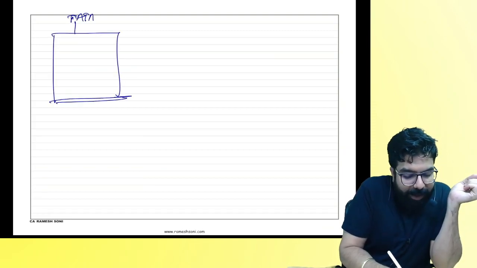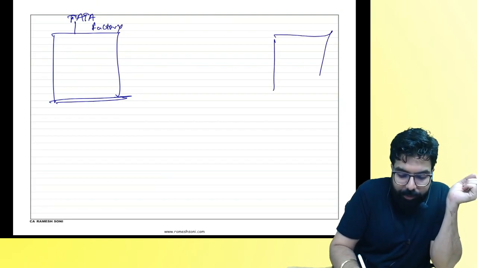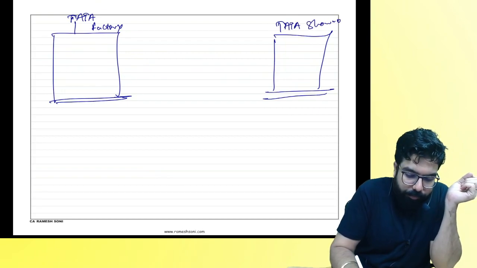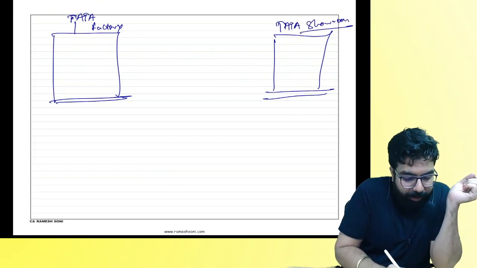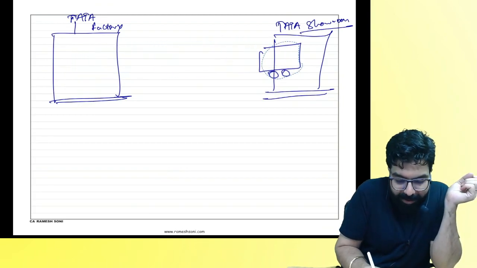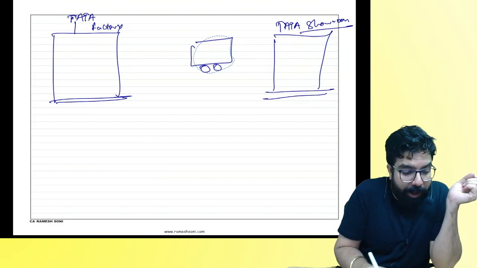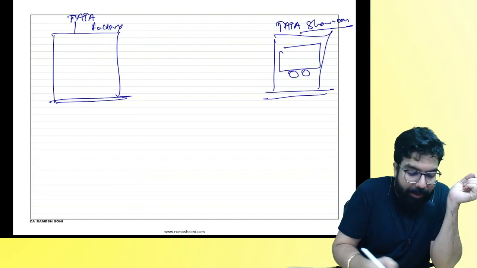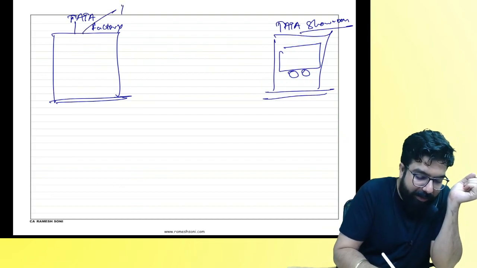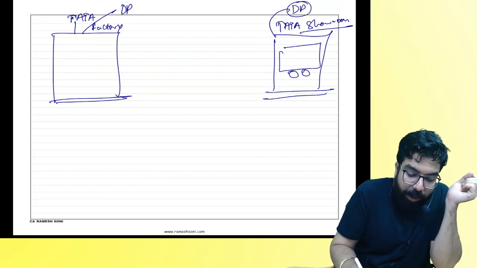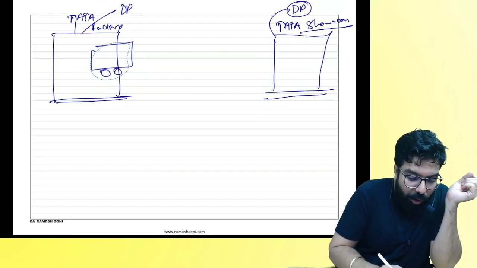For example, this is Tata's factory and this is Tata's showroom. Tata sent one bus they manufactured from the factory to the showroom. My question is, when the bus went from the factory in one state to the showroom in another state, is the bus going from one distinct person to another? Is it a supply between distinct persons? Will you consider it a supply, yes or no?